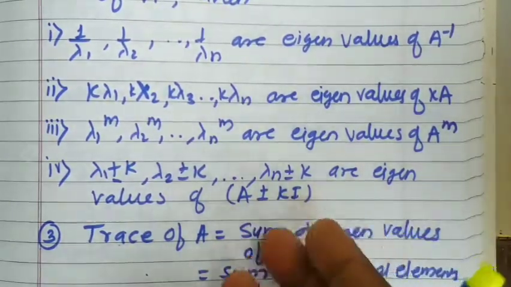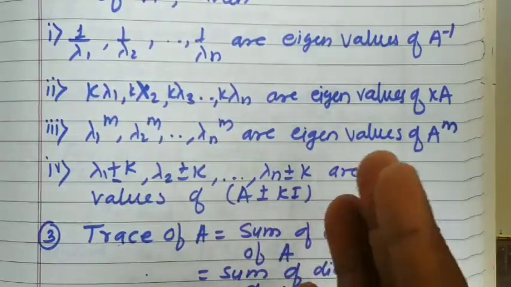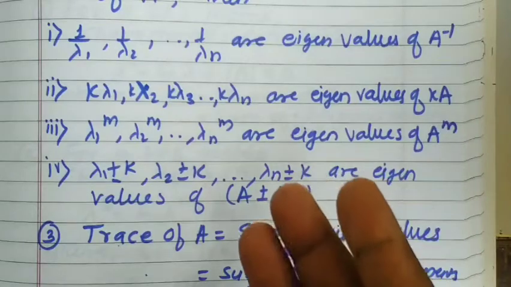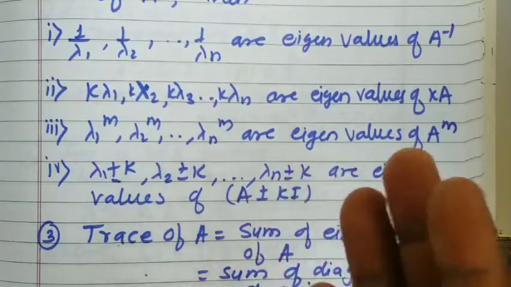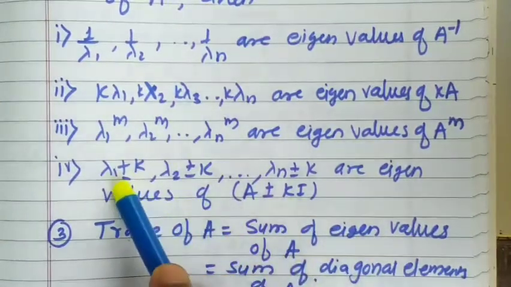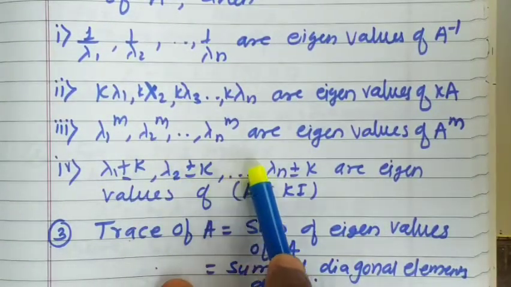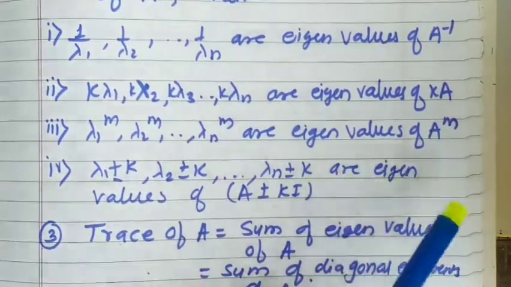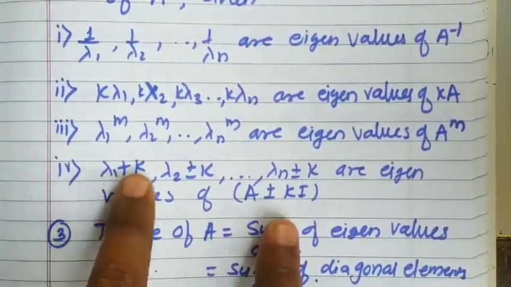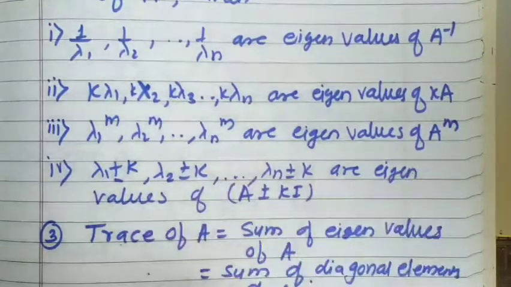If you want to find the eigenvalues of A plus kI, like A plus 2I, then to every eigenvalue of A you add the constant 2, where we have taken k as 2. So lambda 1 plus 2, lambda 2 plus 2, lambda n plus 2 will be the eigenvalues of A plus 2I. And if you have subtraction, then subtract that k from every eigenvalue.